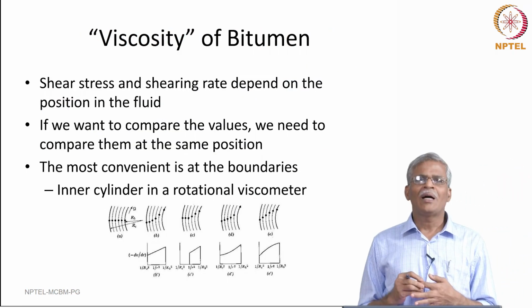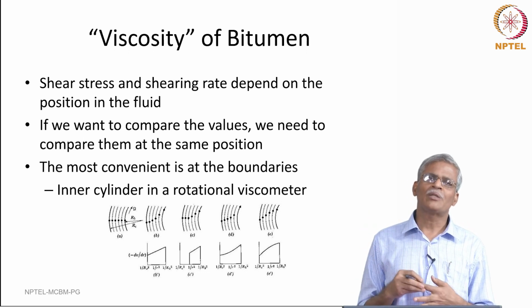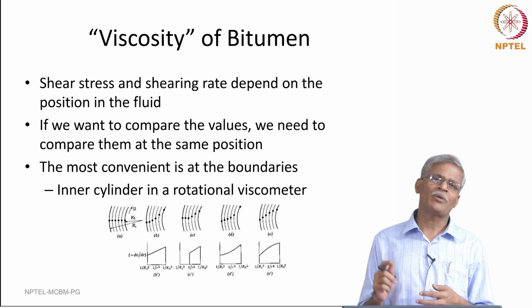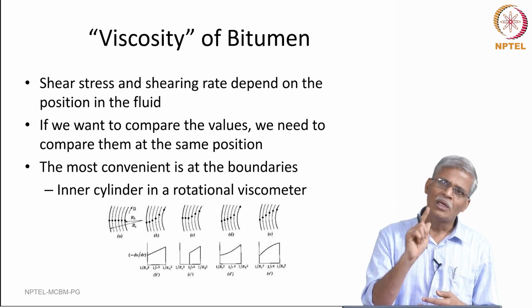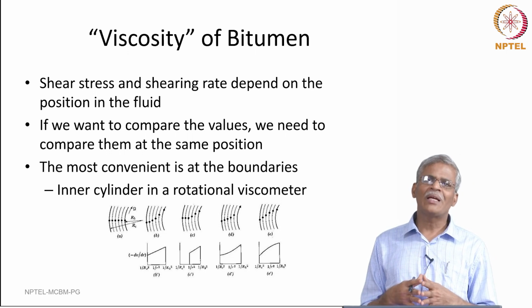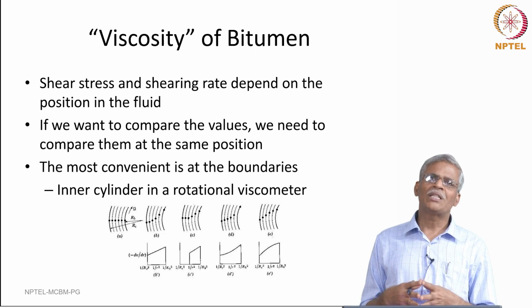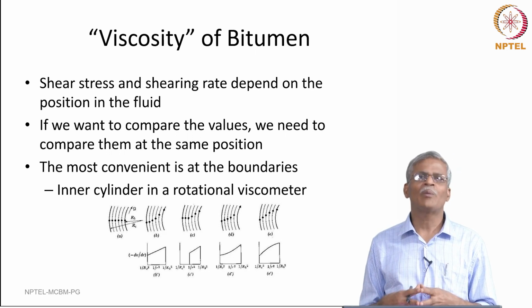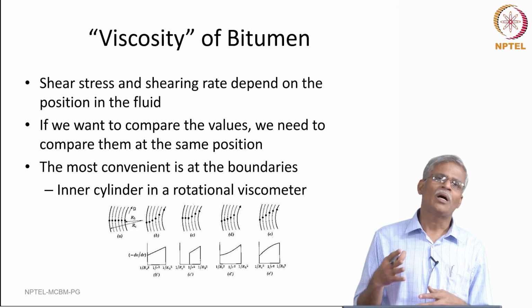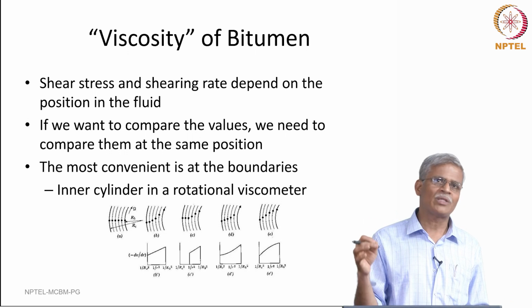If you dwell deeper into the rotational viscometer, the kinematics of the fluid when it is subjected to a constant angular velocity, you are going to see that the variations are completely different. The shear stress and the shear rate will now depend on the position in the fluid, and if you really want to compare the values, we need to compare them only at a specific position.